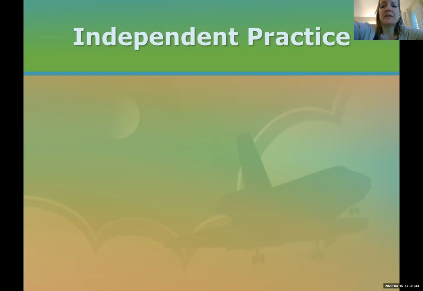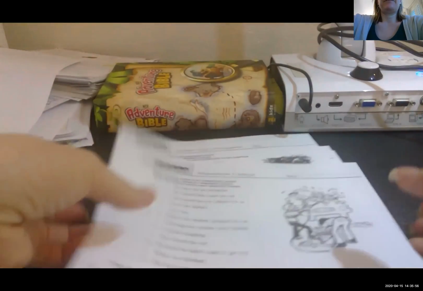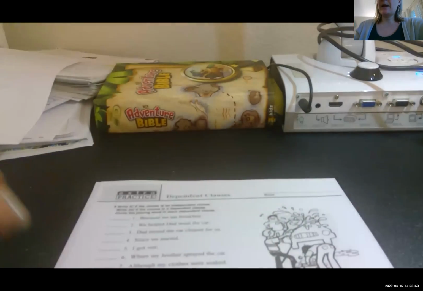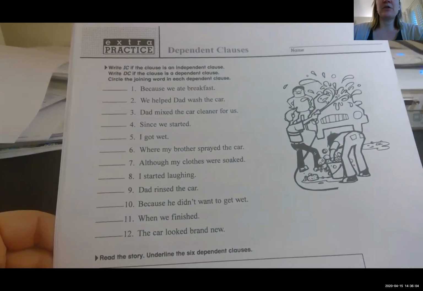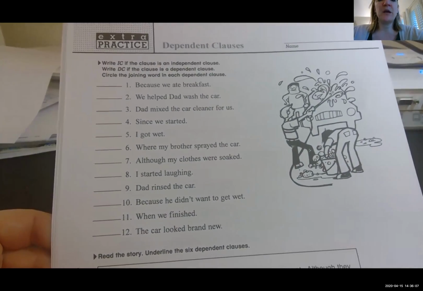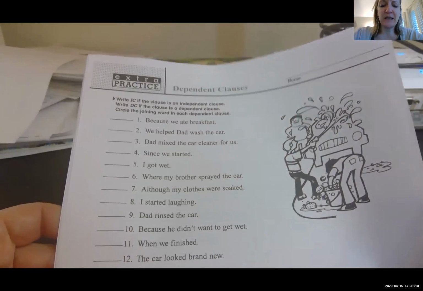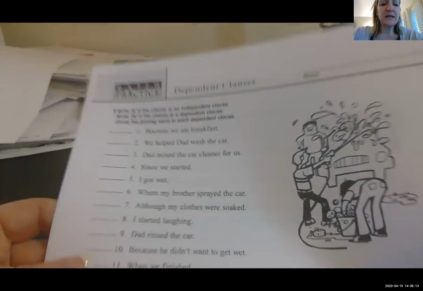Okay, now I know that this one doesn't give us a whole lot of examples, so we are going to do some more together. For some reason, my Mimio will give us light, but it won't share our screen. So we're going to have to use the back of our camera. I think we've had to do this once before, so it's okay. But I would like to go over a few more examples with you before I just let you out on your own. I know independent clauses were pretty simple, but I want to make sure that you see those lookout words for why we need some more. So let's look at number 1.